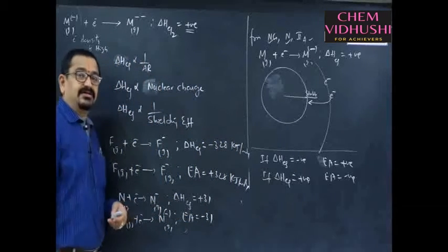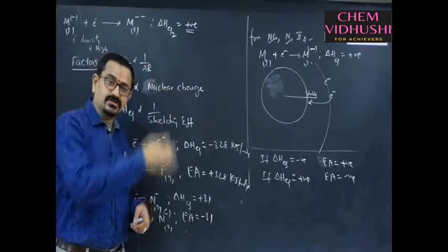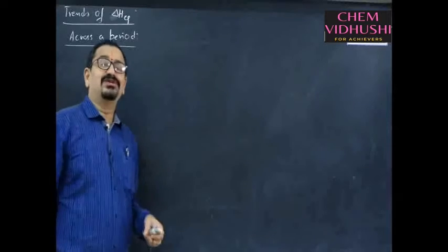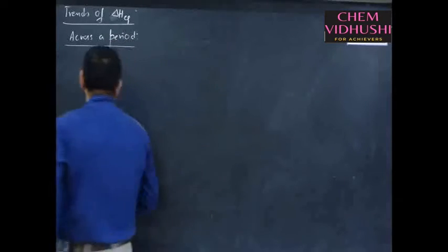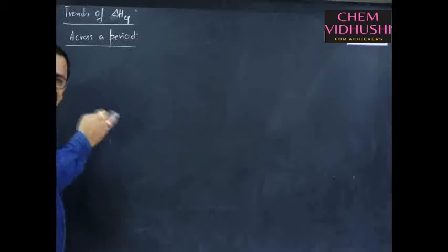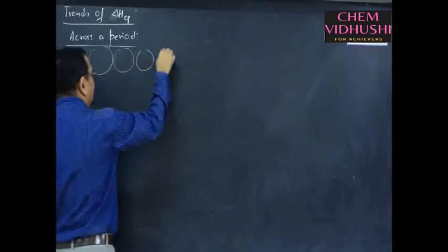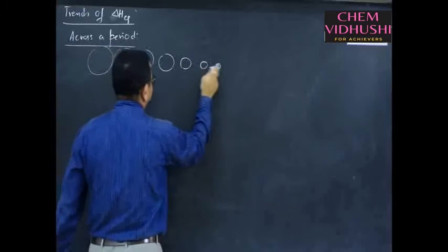Now, let us see the trends of electron gain enthalpy across a period and down the group with the help of these factors. These trends also depend on atomic radius only. Across a period, how does atomic radius vary from left to right? Atomic radius 1, 2, 3, 4, 5, 6, 7.